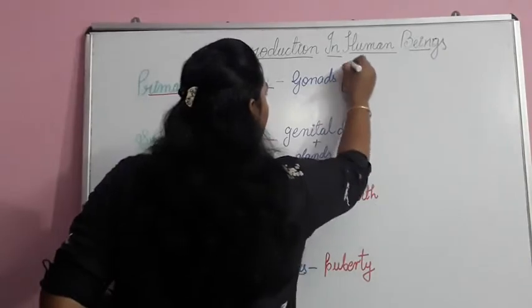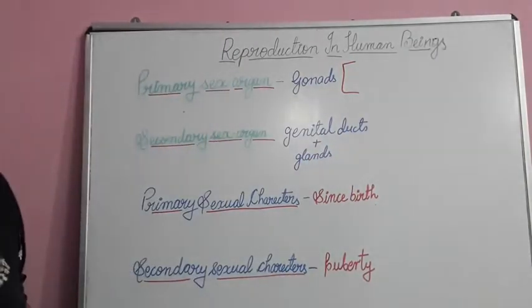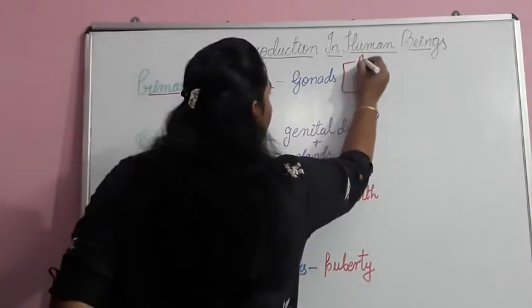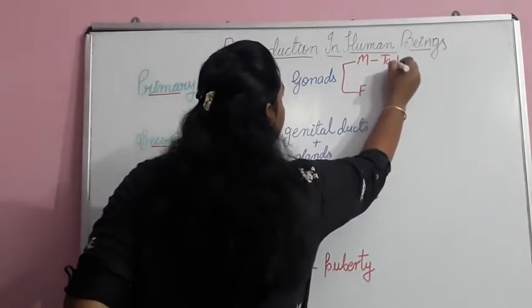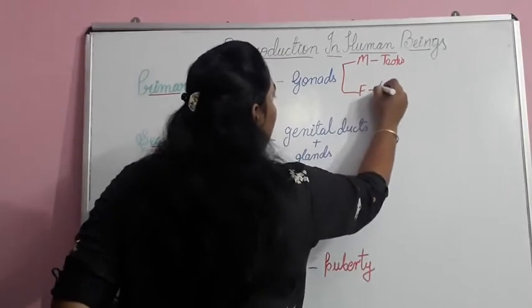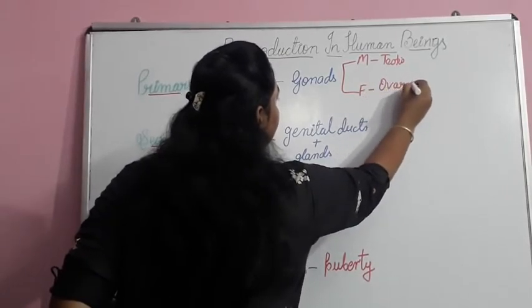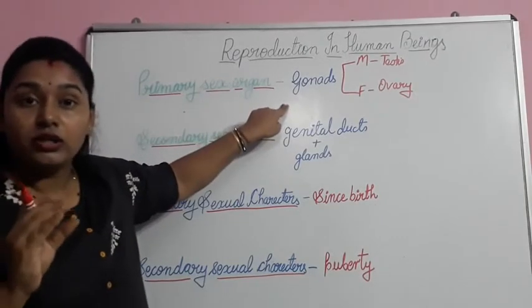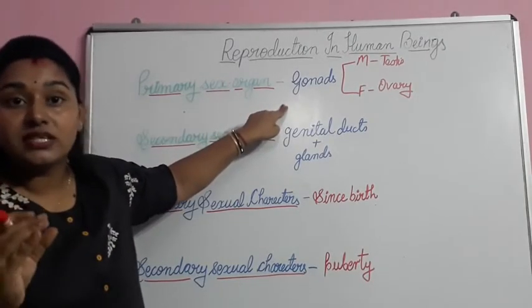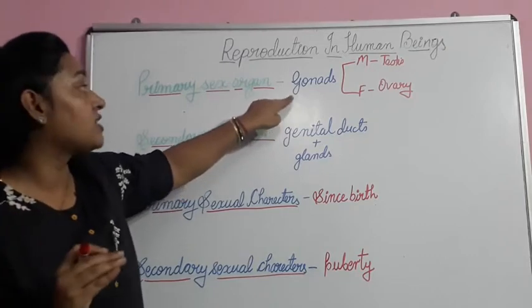Gonads are different in male and female. For male, the gonad is testes, and for female, the gonad is ovary. Gonad means the organ which produces gametes.